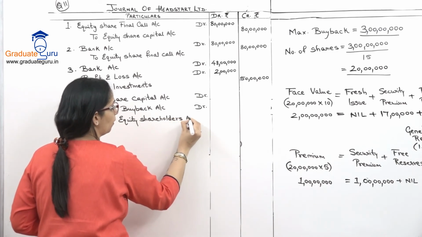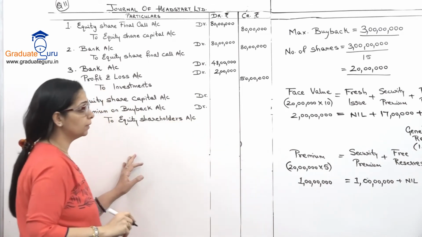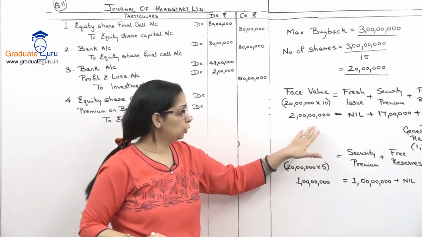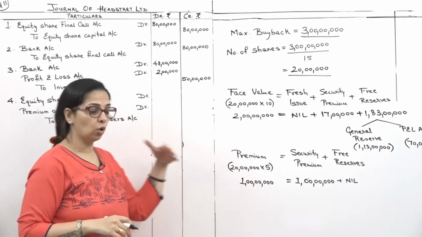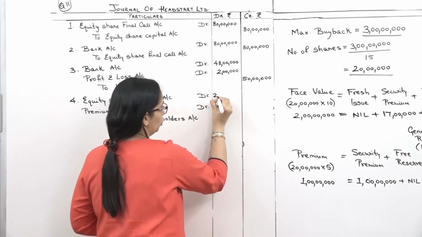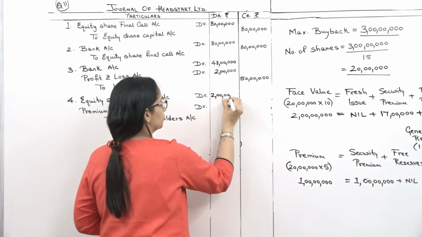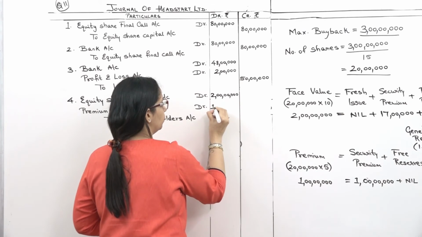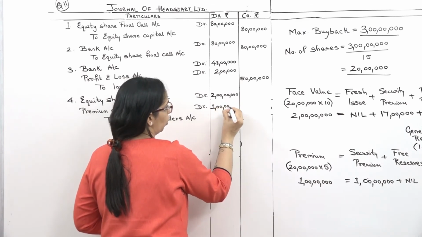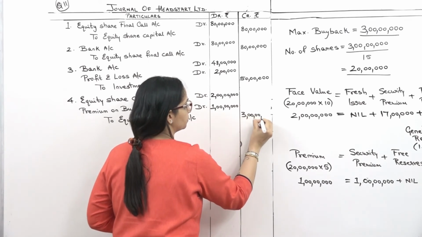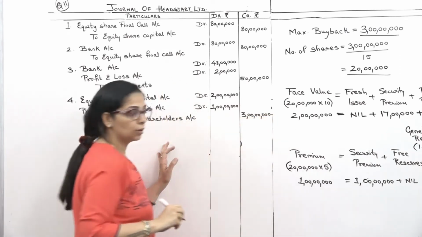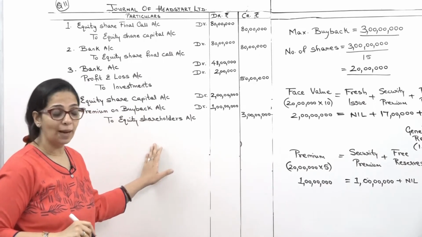Amounts we will get from our equations. Face value 2 crores will go to capital, 1 crore premium will go to premium. So 2 crore, 1 crore, total that is payable is 3 crore. Okay, so that's my entry for buyback.